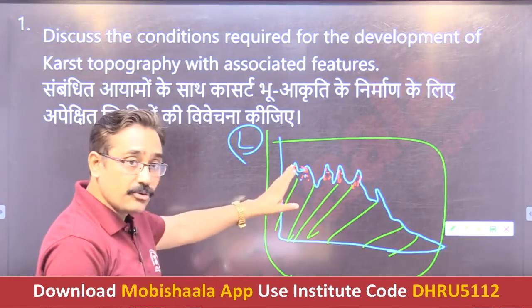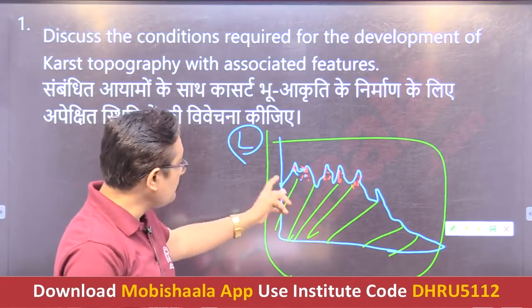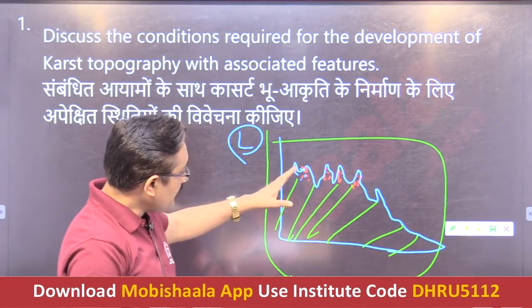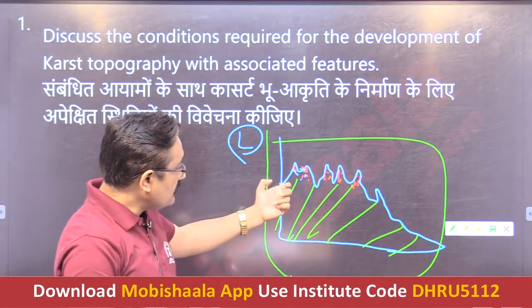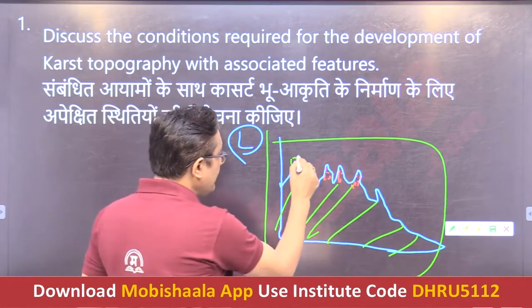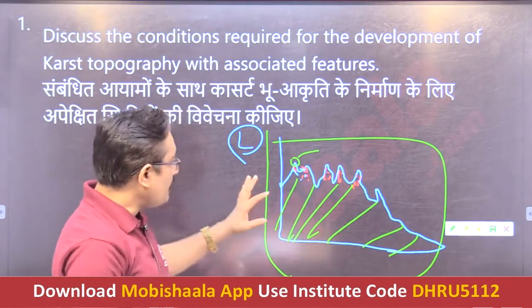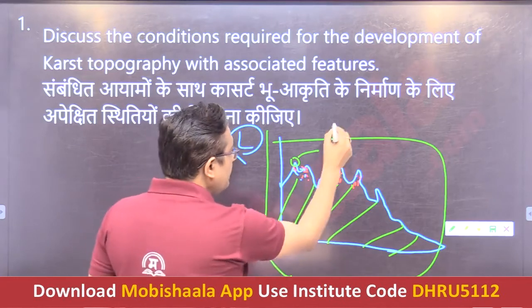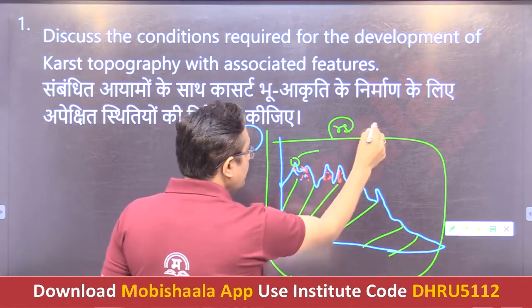Lapis are nothing but rough and corrugated erosional features which are marked with pinnacles. These are pinnacles. And what happens after erosion, after denudation? The remains are called terra rosa, the pink soil.